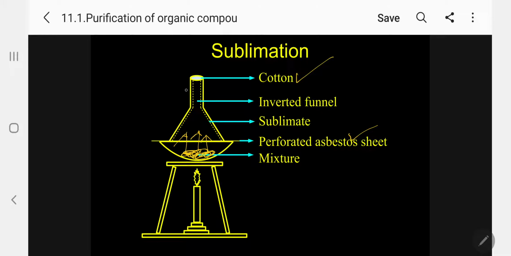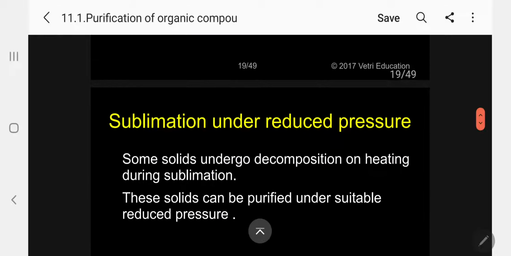This vapor, having no way to escape, gets sublimed on the walls of the container, that is our funnel. Remove the funnel after the process is completed, then scratch with a rod or spoon. You can take the pure solid. So camphor can be purified by this technique.